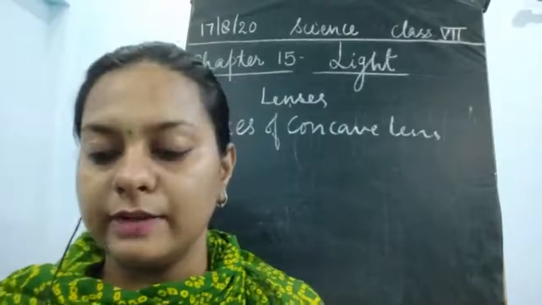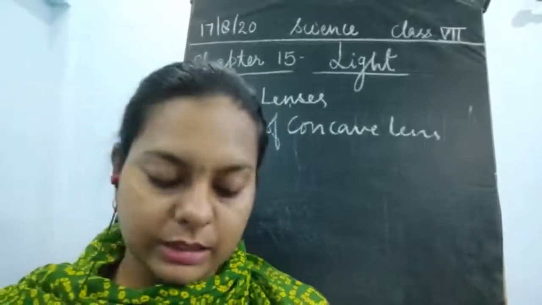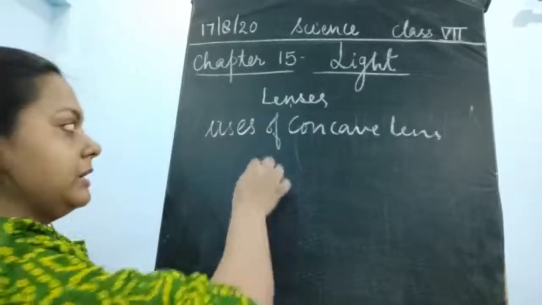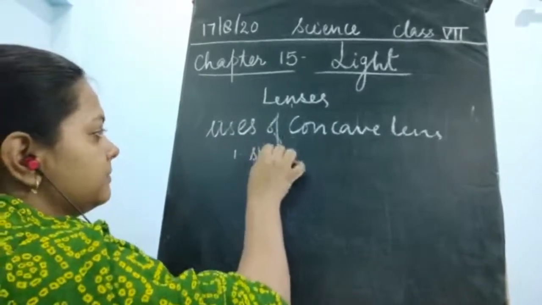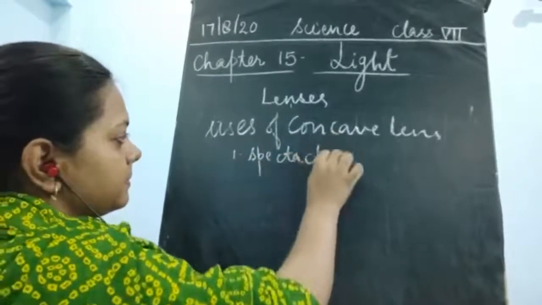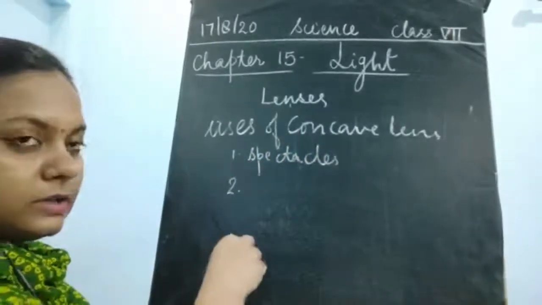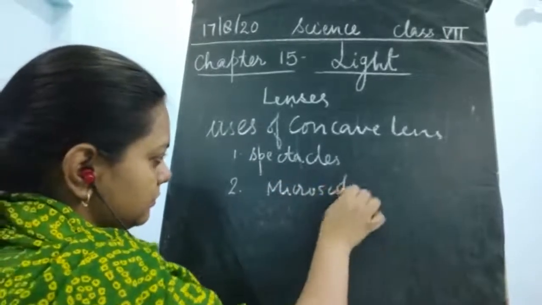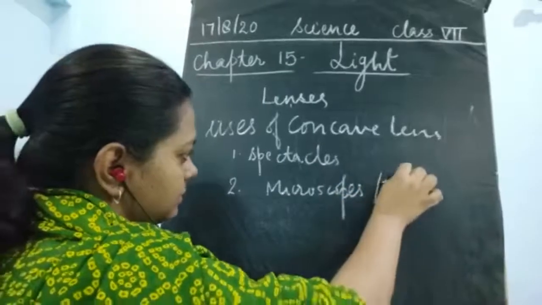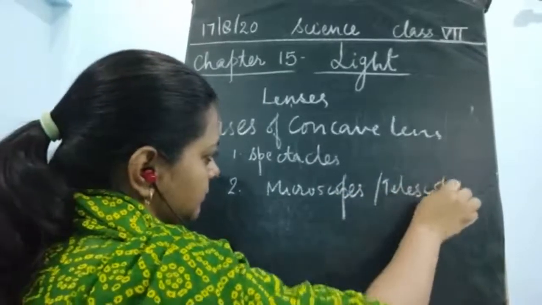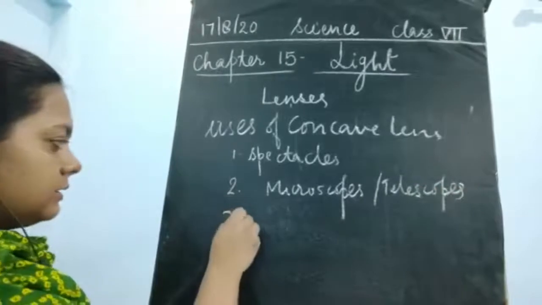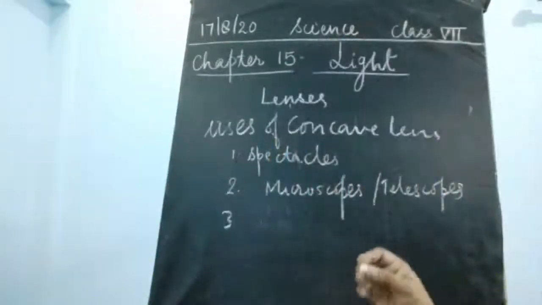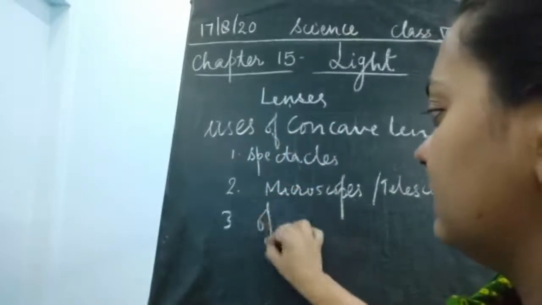First of all, it is used for making glasses, for spectacles. Second, it is used in making microscopes and telescopes. Next, it is used in making high quality optical instruments.